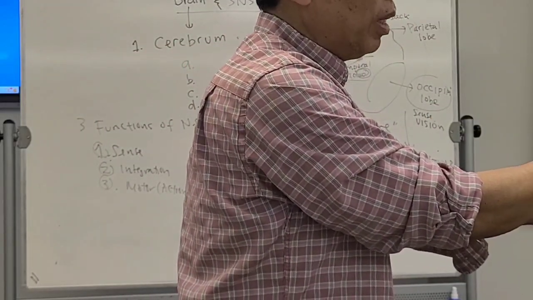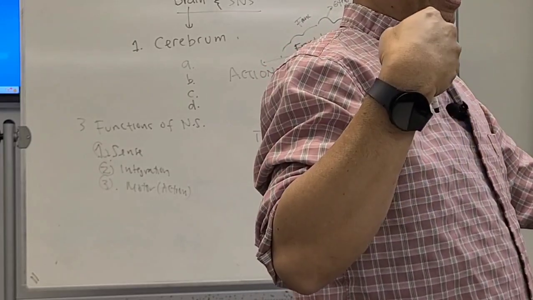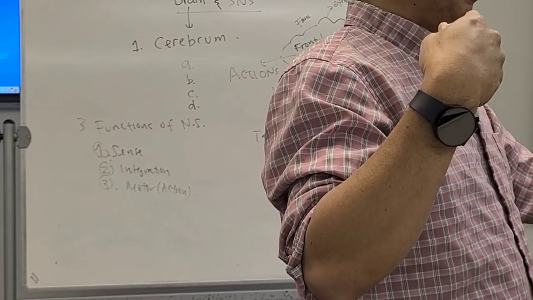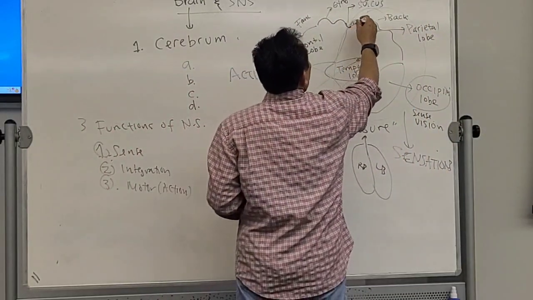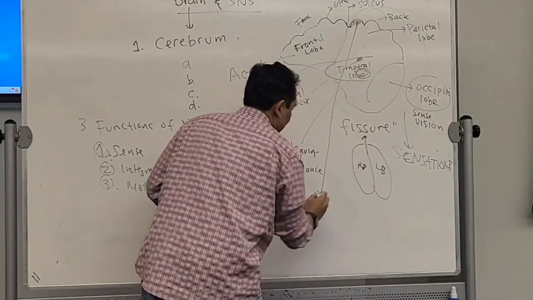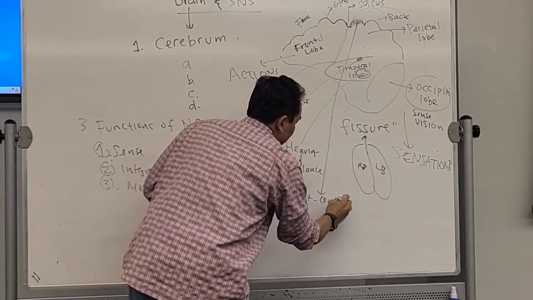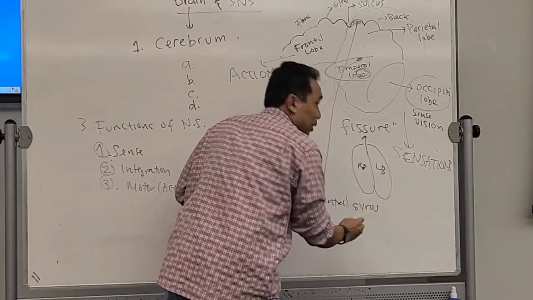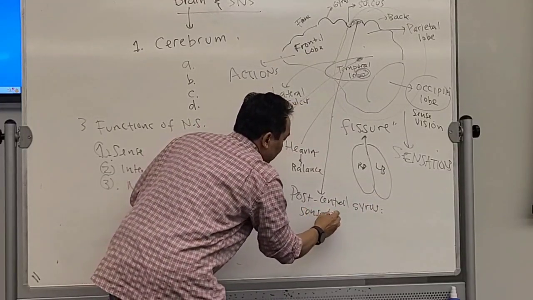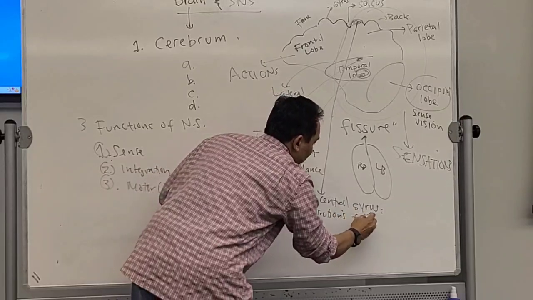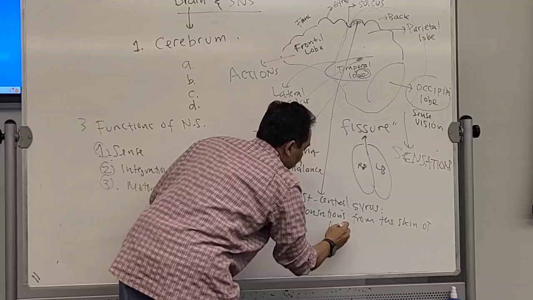And this is the one that we use for controlling sensations that go to our skin or come from our skin. Get it? So for sensation, I'm going to put here, this is called the post-central gyrus. This is the one that is used for sensations from the skin of our body.